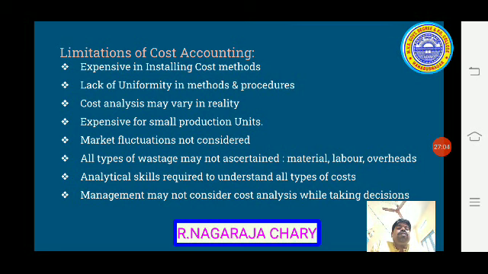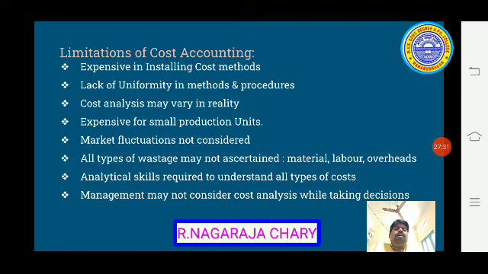Next, market fluctuations not considered. Here market fluctuations are not considered, because whatever the expenditure we have, that is the cost. Of course, in some methods we may have to meet market conditions, while in other conditions we don't have such market fluctuations. So that is also a drawback.